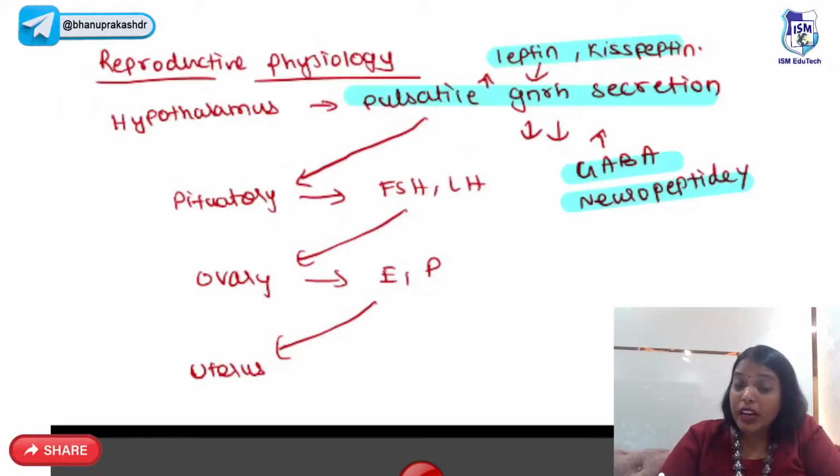Have you also observed that thin girls attain menarche late, whereas those girls who are a little on the obese side attain menarche early? That is because of the leptin. That is because of the leptin, right?